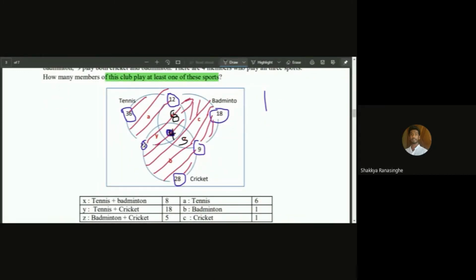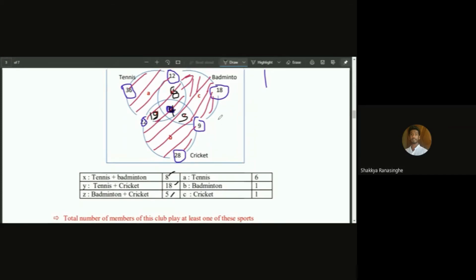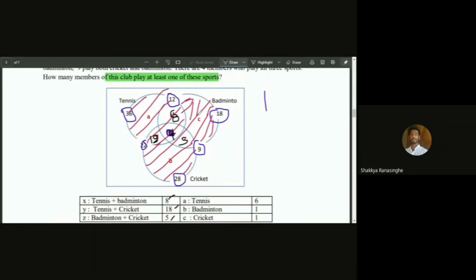And since it's 22 playing tennis and cricket, and there are 4 playing all 3 sports, it should be 18 players who play only cricket and tennis. Okay, and so it's 18 and 5, and we can find these in this section.